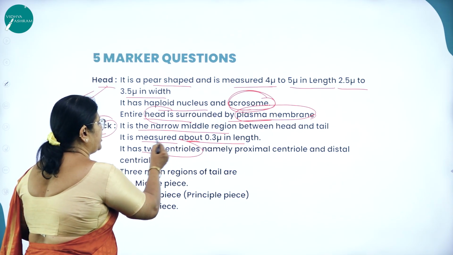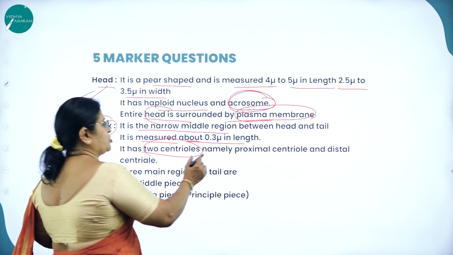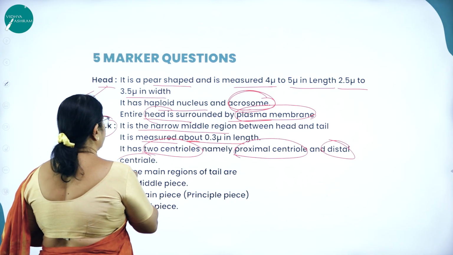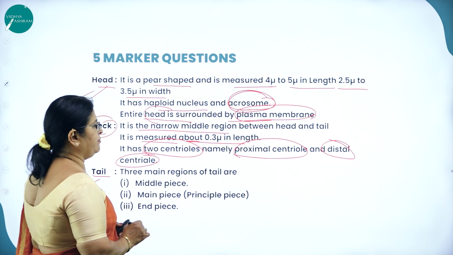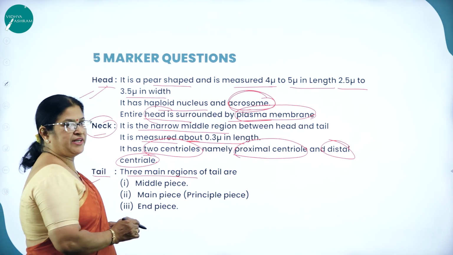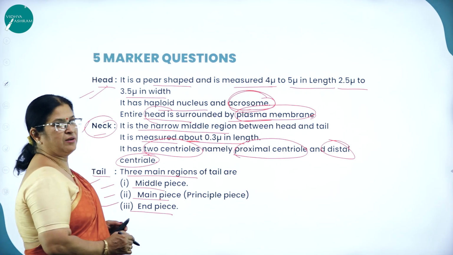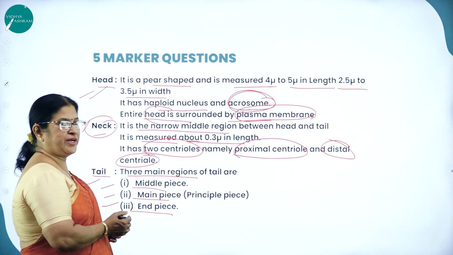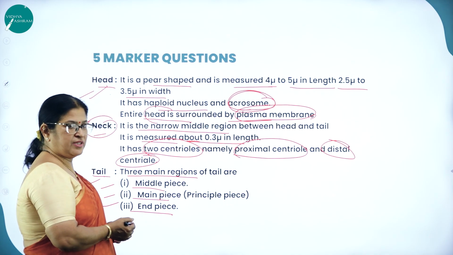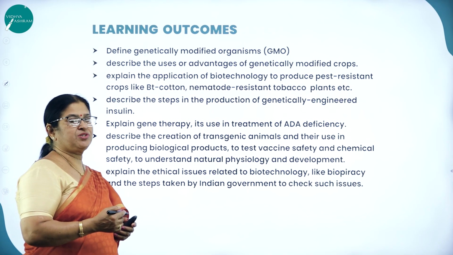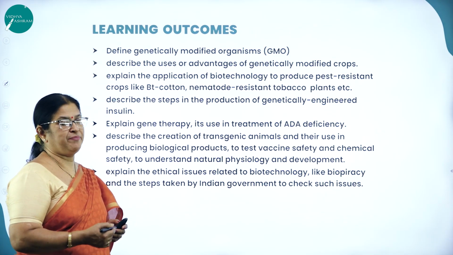It has 2 centrioles, namely the proximal centriole and the distal centriole. Next, the tail. The 3 main regions of the tail are the middle piece, main piece and end piece. So what are the 3 very important features of the human sperm? Head, neck and tail.